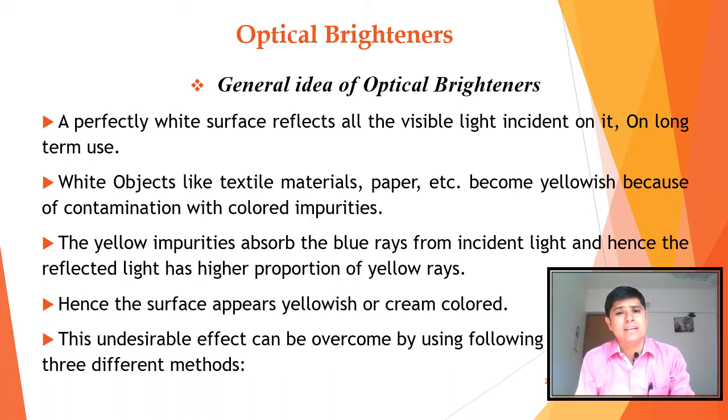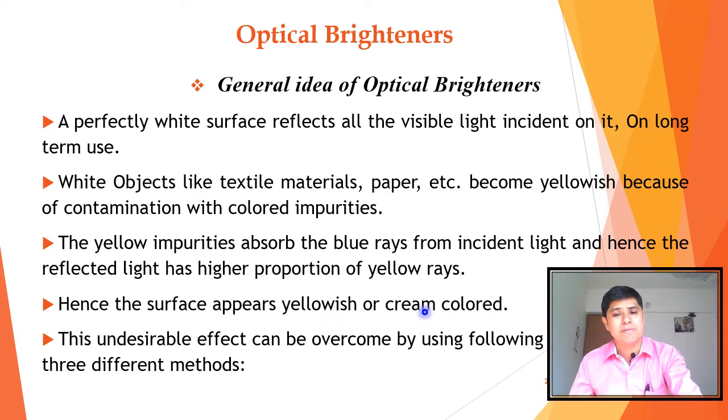The complementary color of yellow is blue, and the complementary color of blue is yellow. When a surface absorbs blue rays from incident light, it will reflect yellow color.